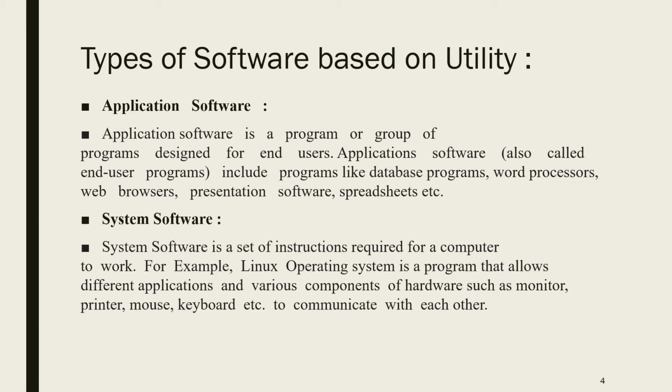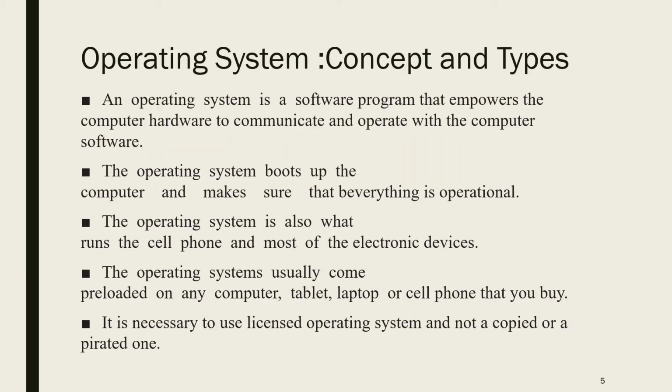Windows operating system, you are familiar with it. Windows Vista is an operating system. Now the Windows 10 version has come, so the latest versions are there. Then the Macintosh operating system is there. The Unix operating system is there. Like that, different operating systems are there, which are also called system software. So application software and system software, these are the two types of software based on utility.